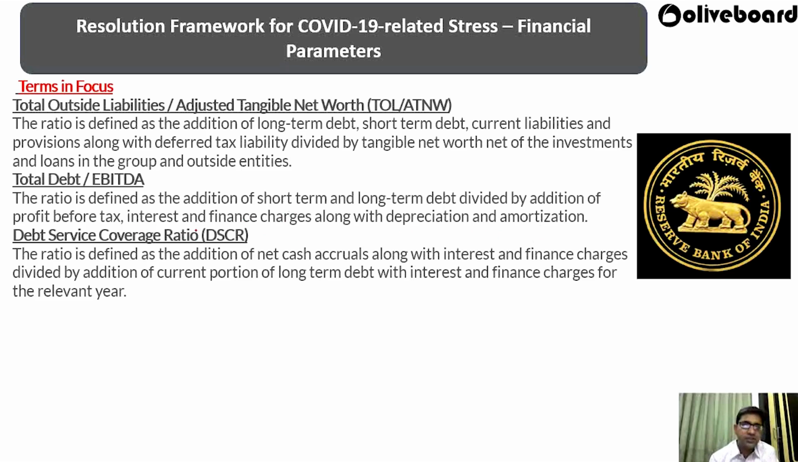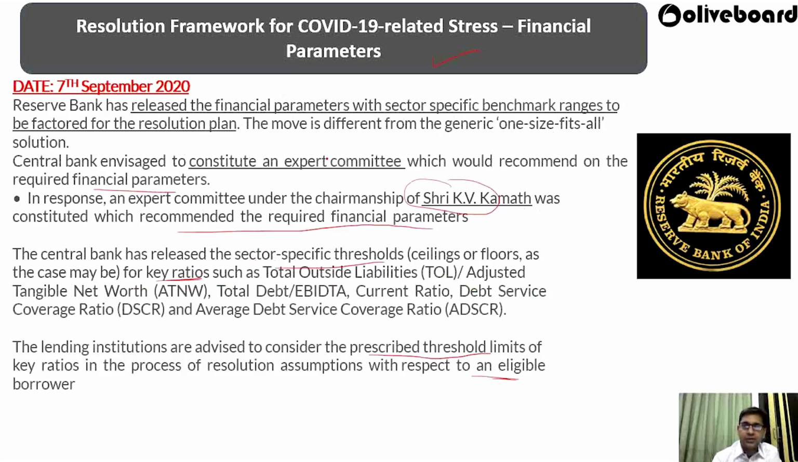Then what is the debt service coverage ratio? Debt service coverage ratio is the addition of the net cash accrual along with the interest and the financial charges divided by the addition of the current portion of the long-term debt with the interest and the finance charges for the relevant year. So these are the ratios that have to be within the proper threshold limits in order to provide any kind of resolution framework to any kind of borrowers. You should know this is very important. This committee has been chaired by KV Kamath.